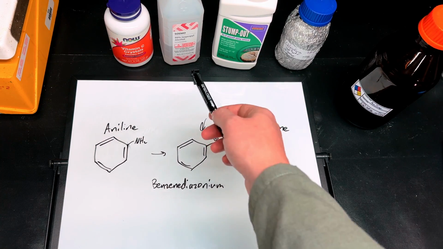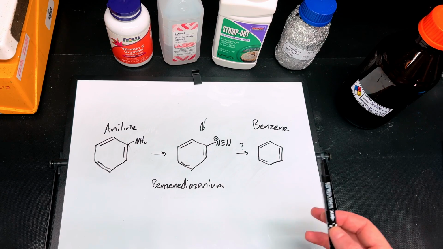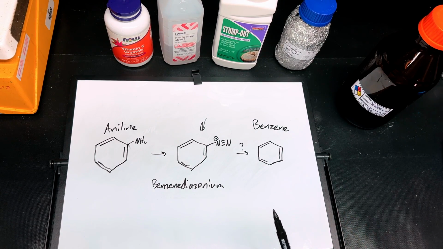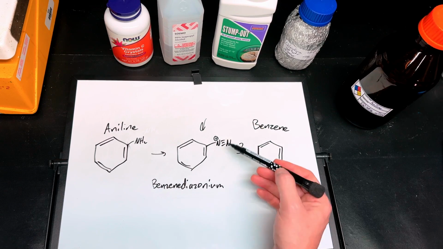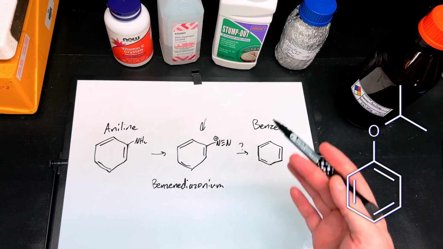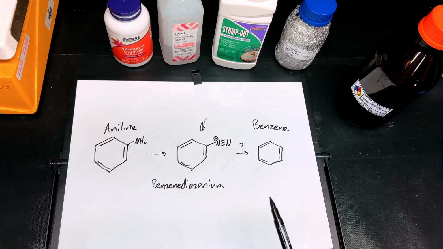Interestingly enough, reducing these salts with alcohols goes all the way back to 1864, although pretty inefficiently. But teasing out a bunch of info from a bunch of different papers, I think isopropyl will give me a good shot. Although it likes to form an ether where it just replaces this nitrogen with the oxygen from the alcohol and forms this big molecule that I don't want at all. And finally, we have vitamin C, which I haven't heard anything about, but it's a mild reducing agent and it would be super cool to be able to make benzene from 2 different vitamins.